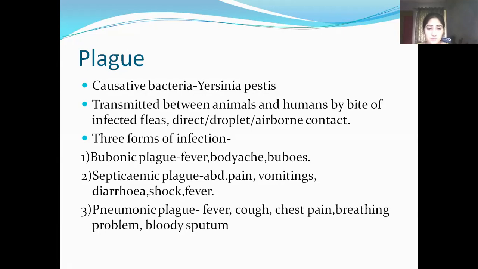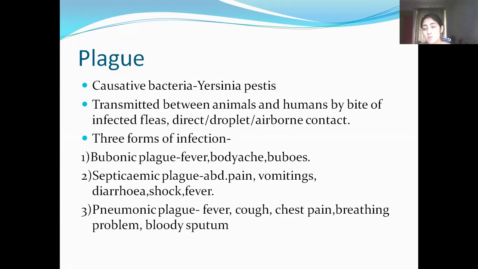Second type is septicemic plague. It occurs when infection spreads through the bloodstream. Septicemic plague may result from flea bite and from direct contact with infective materials through cracks in the skin. Advanced stages of bubonic form of plague will also lead to direct spread of Y. pestis in the blood.